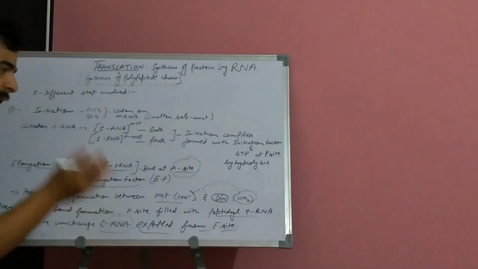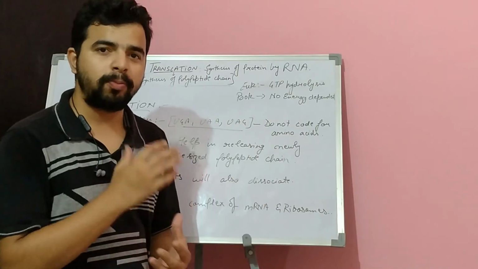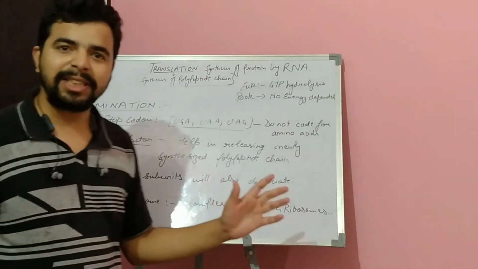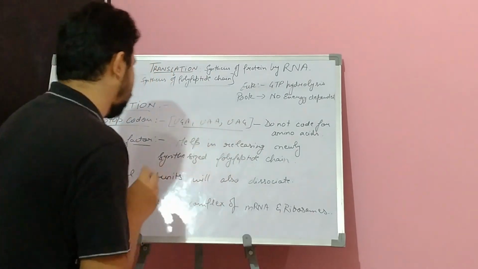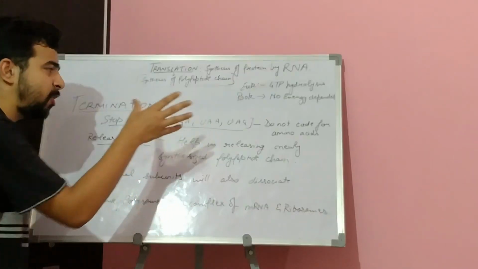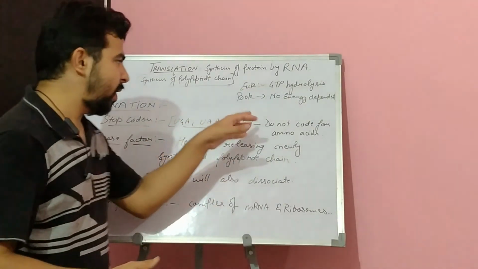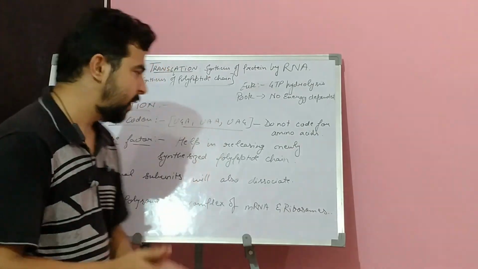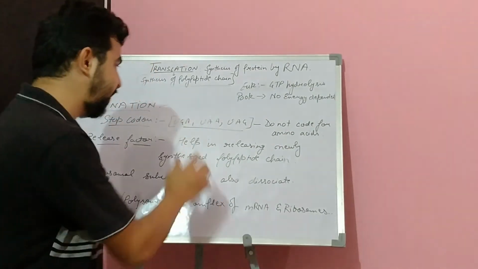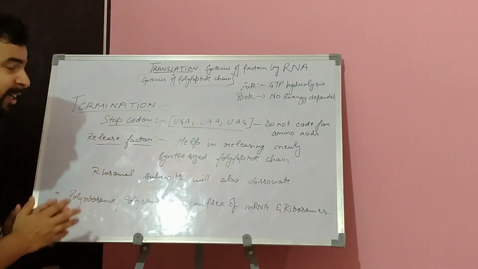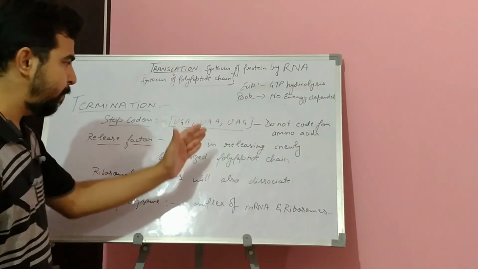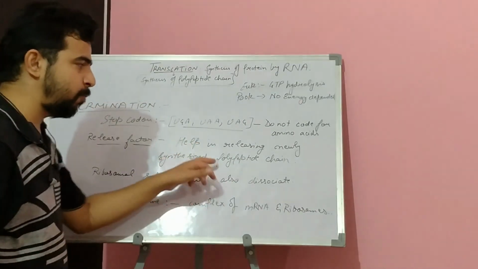We are going to see that here. The last activity involved in polypeptide chain synthesis is termination. When elongation of the polypeptide chain reaches a stop codon, the stop codons are basically UGA, UAA and UAG. Any one of them may be present, and they do not code for any amino acids. When elongation reaches any of the stop codons, the factors involved in termination are the release factors. Basically, they help in releasing the newly synthesized polypeptide chain.